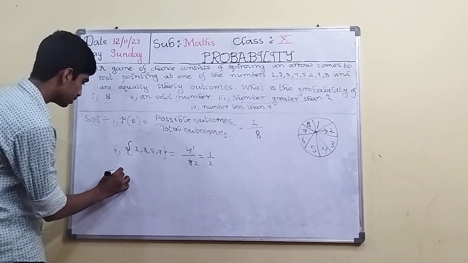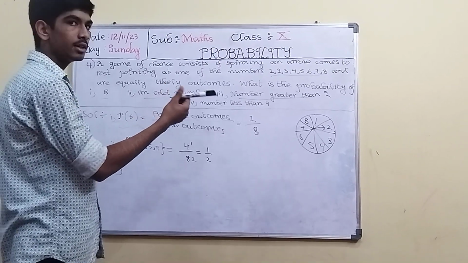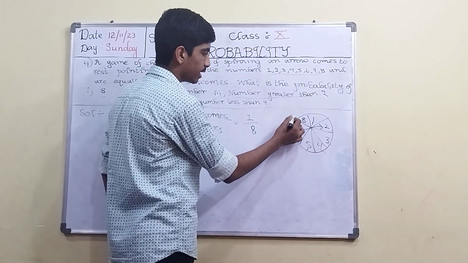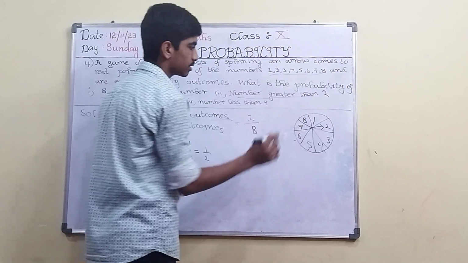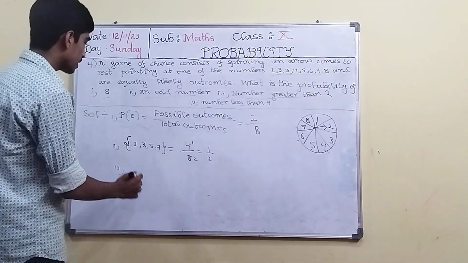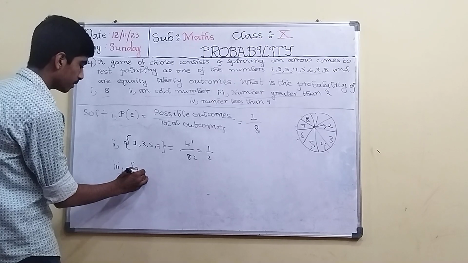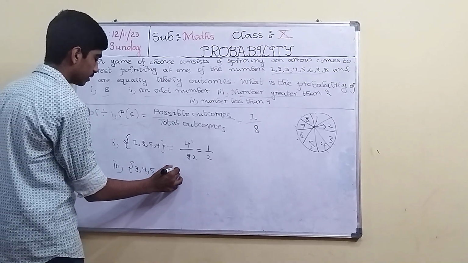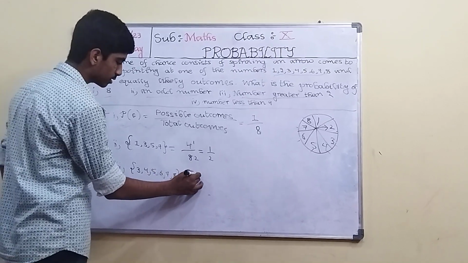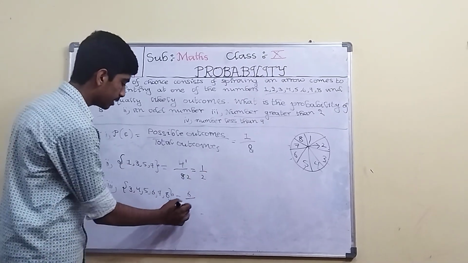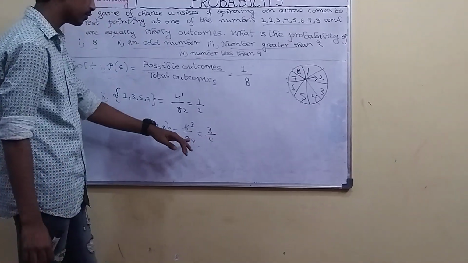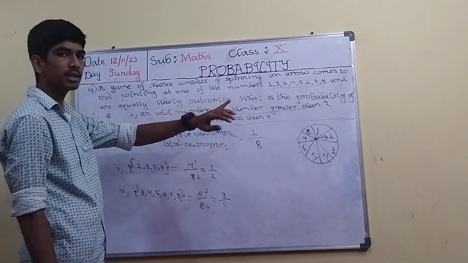The third question is number greater than 2. It means what are the numbers greater than 2? 3, 4, 5, 6, 7 and 8. There are 6 numbers which are greater than 2. So there are 6 possible outcomes. So 6 by, what are the total outcomes? 8. 6 by 8, cancel it. 2 threes are 6, 2 fours are 8. So 3 by 4 is the probability of getting a number greater than 2.